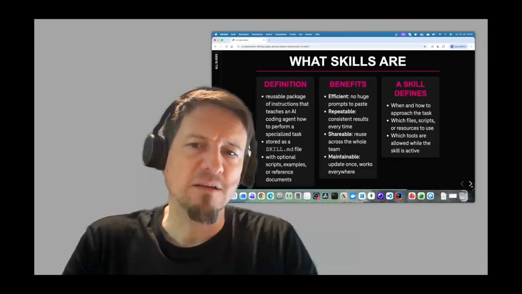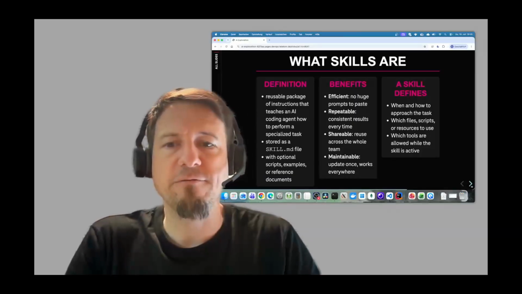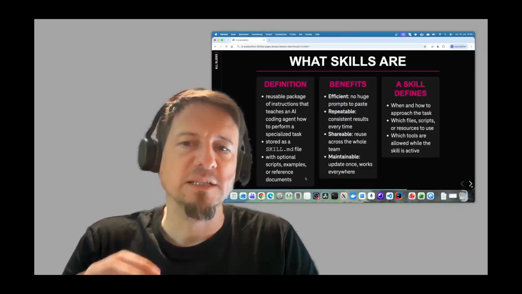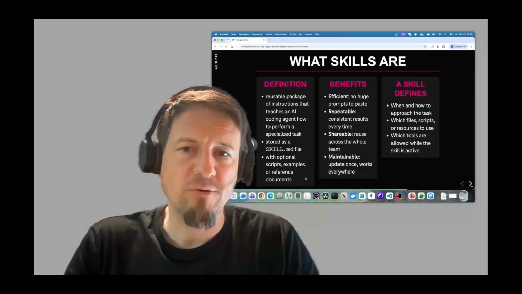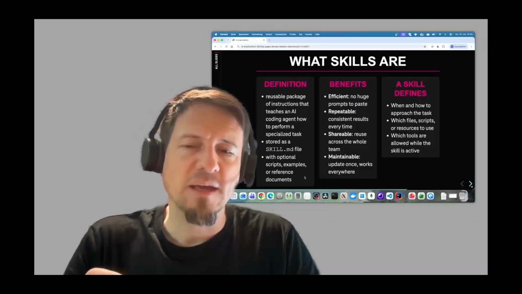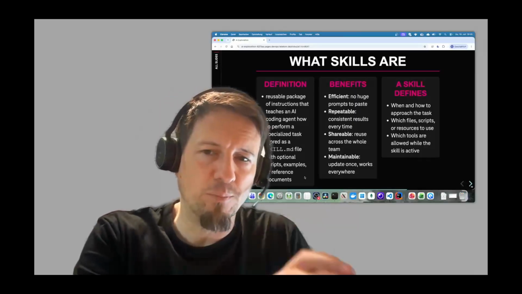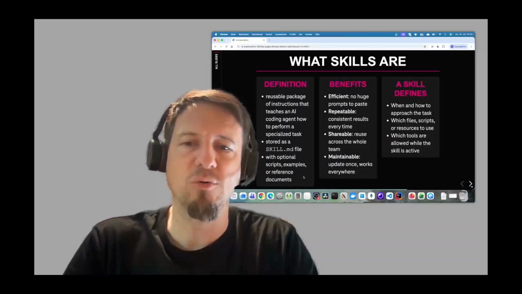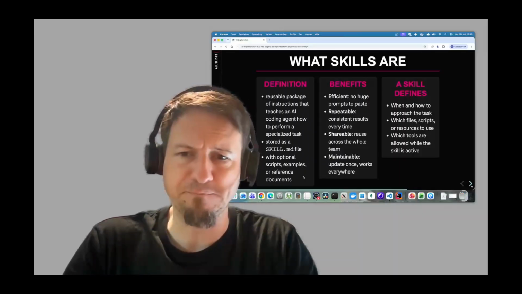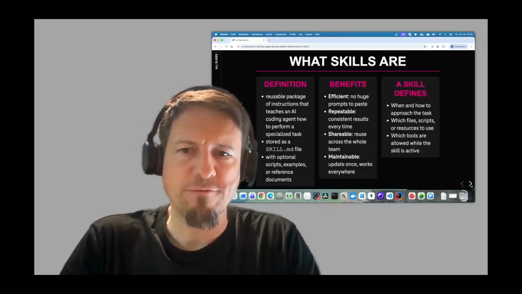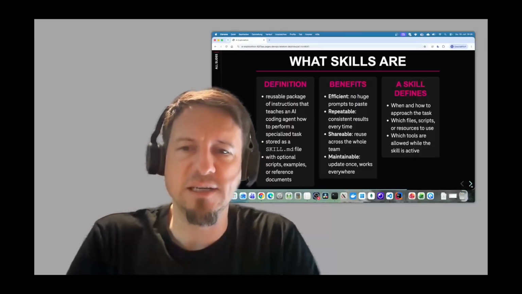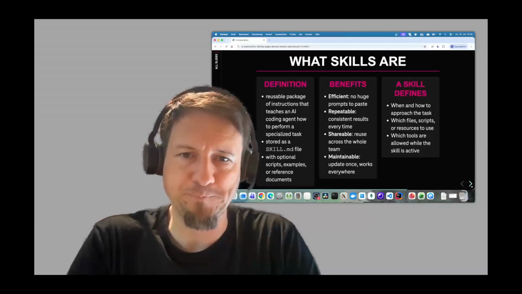Besides having the markdown file with the instructions, you can have additional scripts. So for example, a skill like the playwright script skill can use your browser, and therefore it has additional files to control and have access to the browser. It can have also reference documents or other examples, so it's more than just a single skill markdown file.